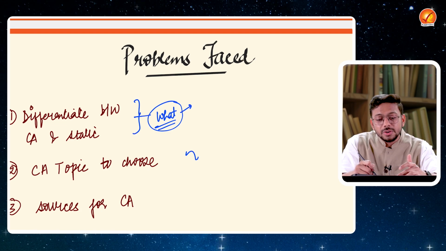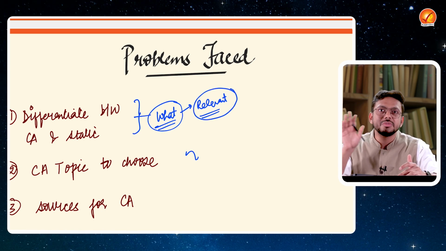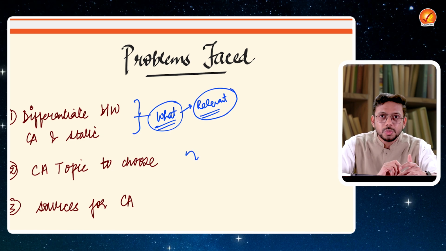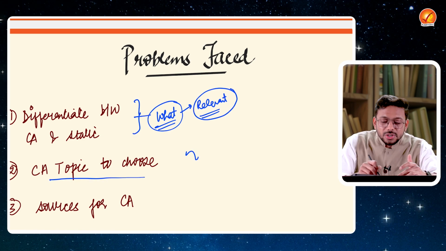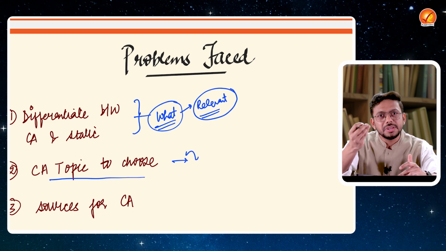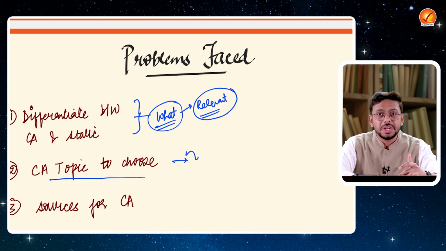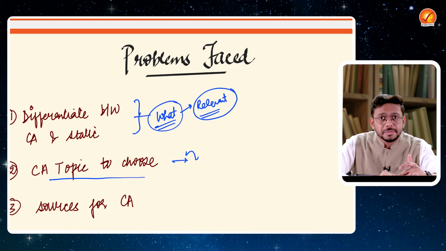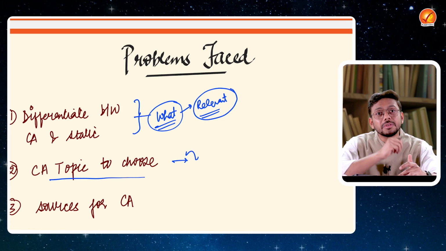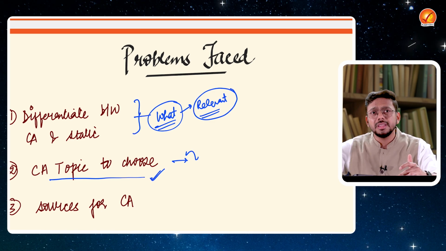So to understand what is relevant, that is the most important difficulty of the student, because of the huge amount of news which is going on. The second issue which the students face is choosing the right topic to study. Let's say you have a newspaper, an 18 to 20 page newspaper. If you count the number of topics in every day's newspaper, it will be simply more than 100. But are there 100 topics to be prepared from the newspaper on that particular day? Not exactly. So how do you choose the exact topic which can come in the examination?